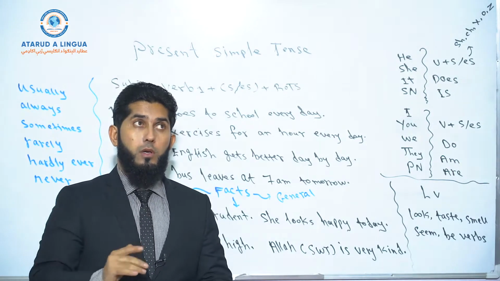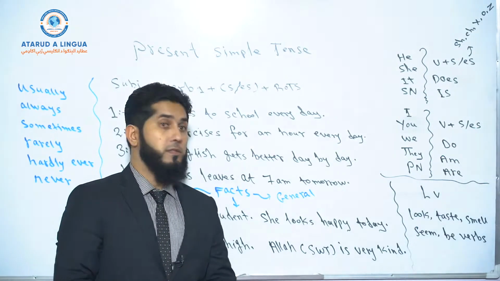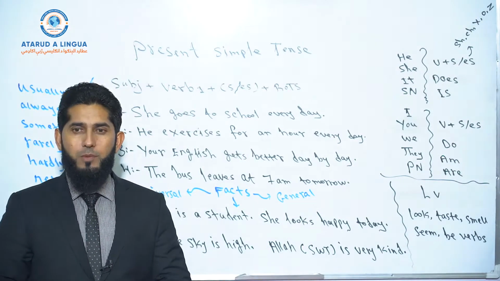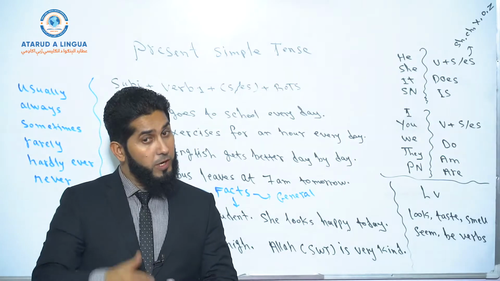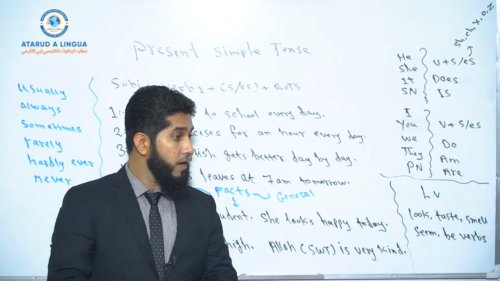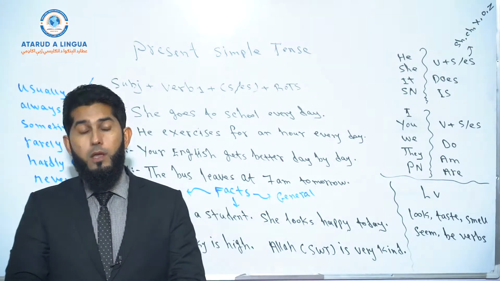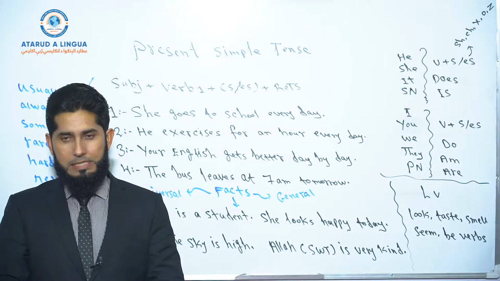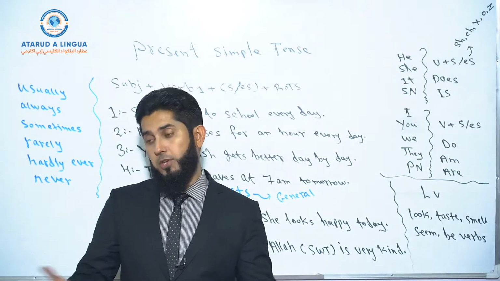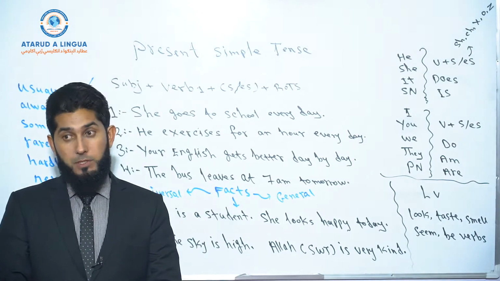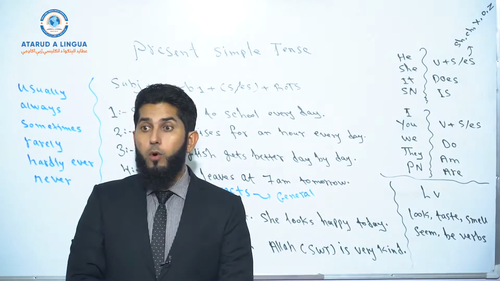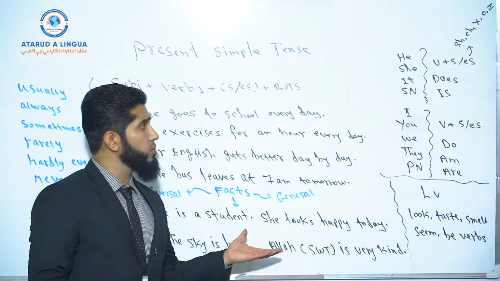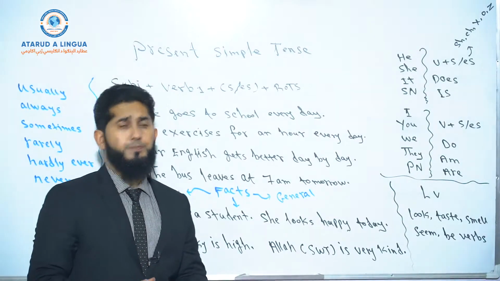An example of universal facts: the sky is high. It's not changeable. The sky will always be high. So it is a universal fact and it is not changeable, right? For example, Allah subhanahu wa ta'ala is very kind. It's a universal fact. He's always kind, right? So now, using simple present tense, we can talk about these kinds of actions.